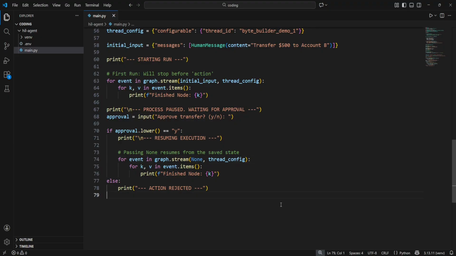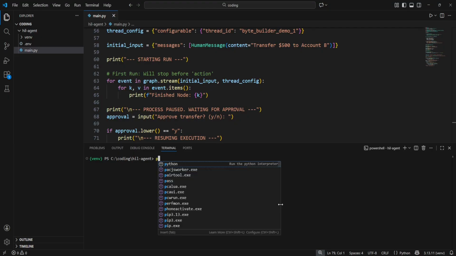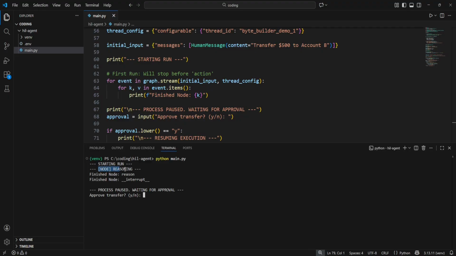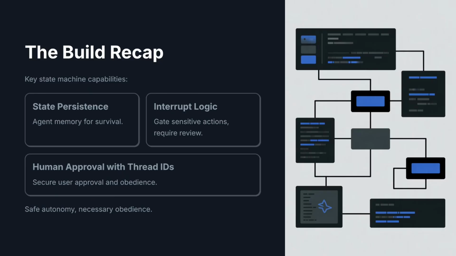Let's now see everything in action. Let's open our terminal and type python main.py. This will execute our node. As you can see, the reasoning node is running. And the process paused, waiting for our approval. Let's approve the transfer. And as you can see, then it resumed the execution and the action node completed the task.